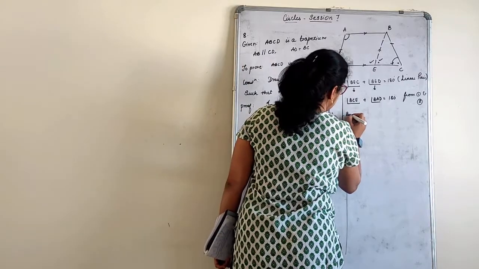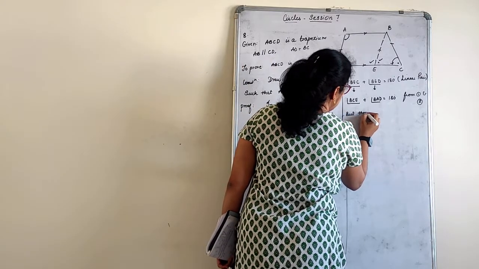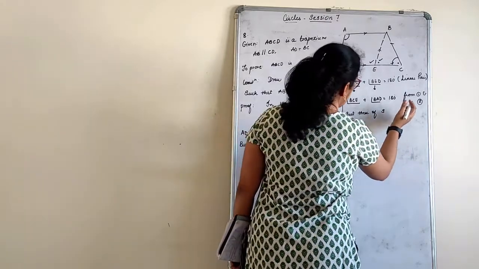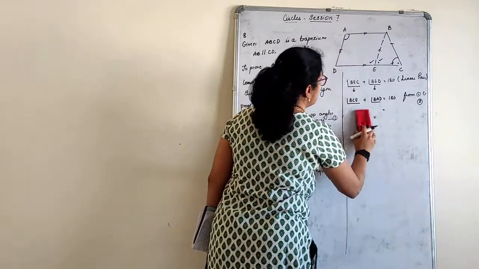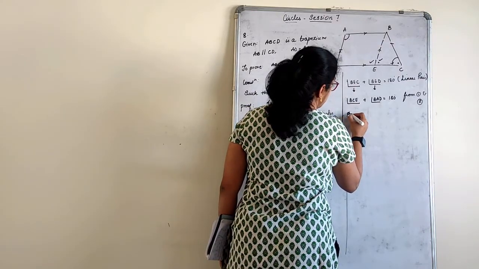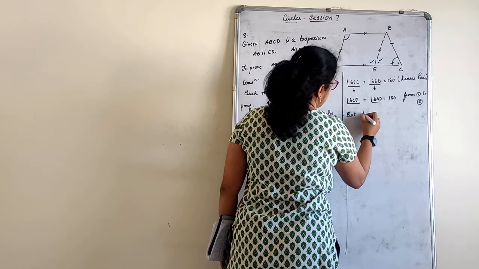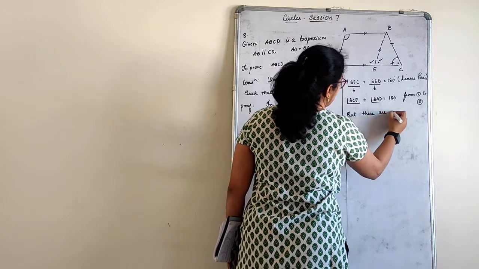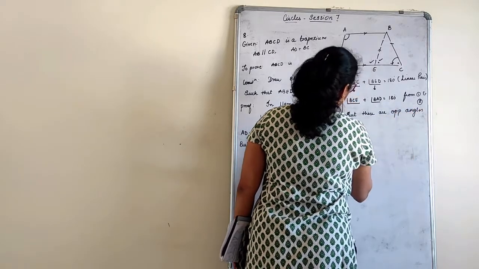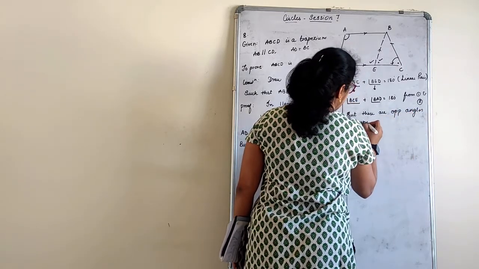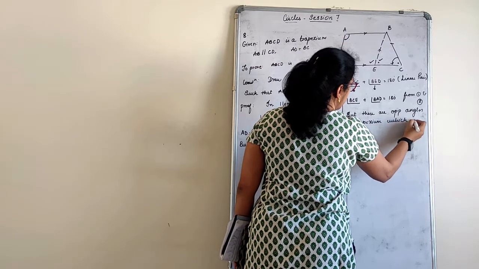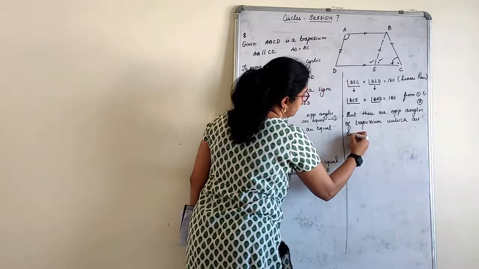But these are opposite angles of a trapezium, which are supplementary.